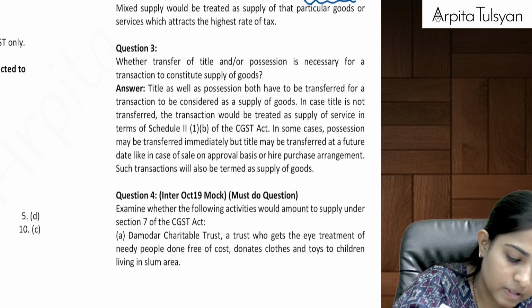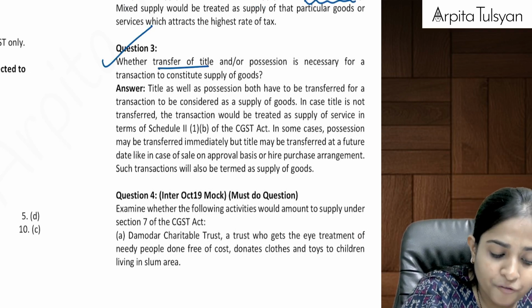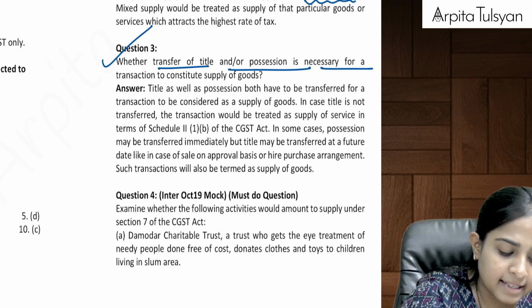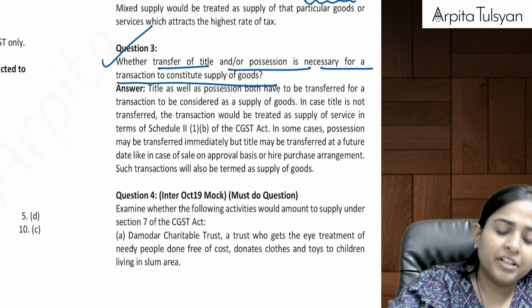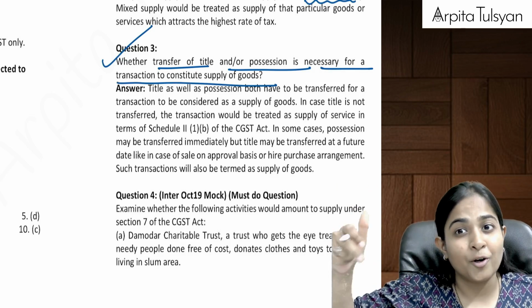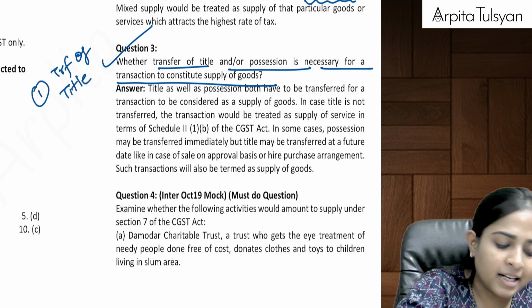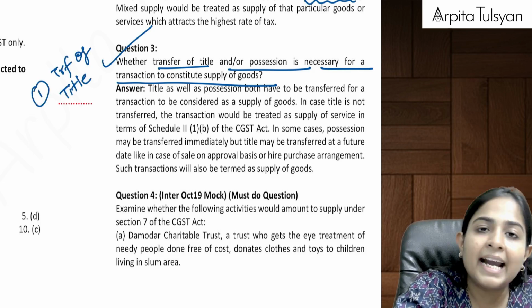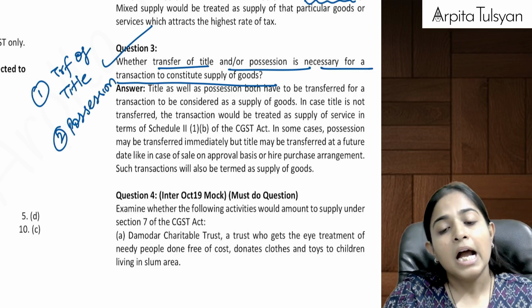Then next question, whether transfer of title or possession is necessary for a transaction to constitute supply of goods. Yes, whenever there is any supply of goods, not services, there should be a transfer of title, and even the possession should be passing on to the other person.